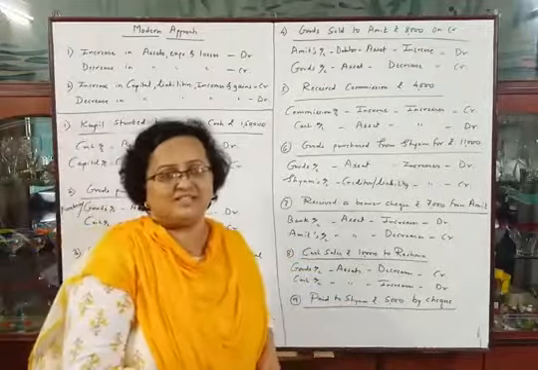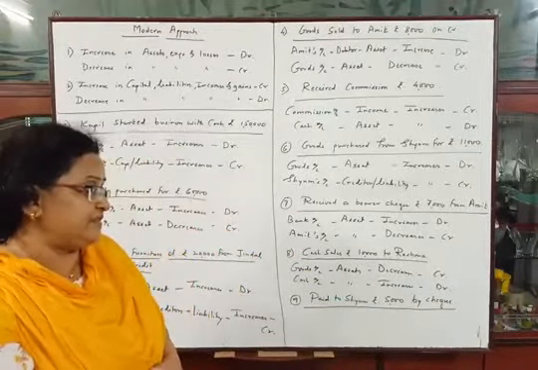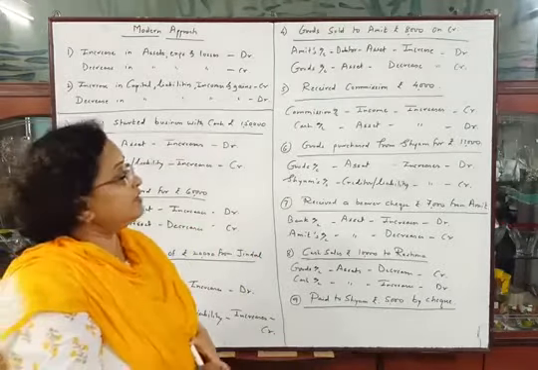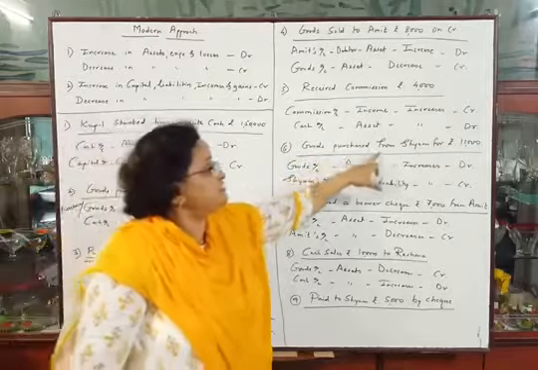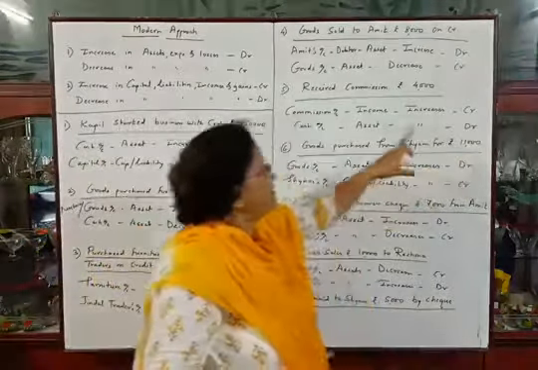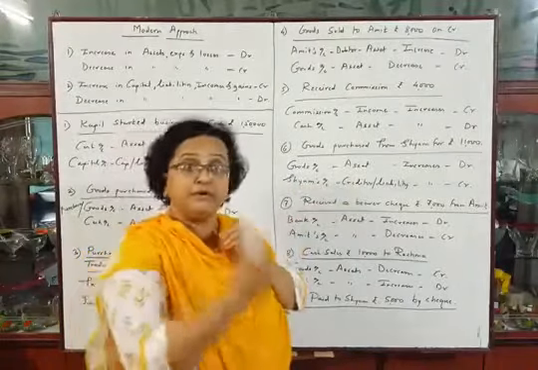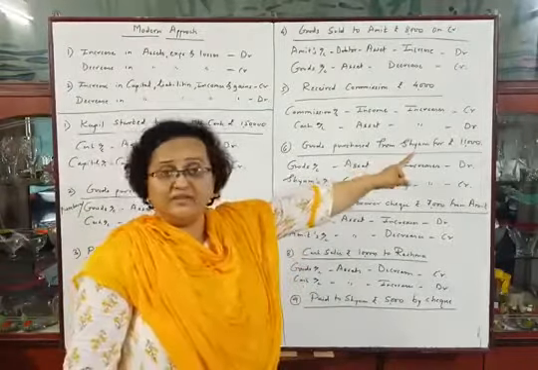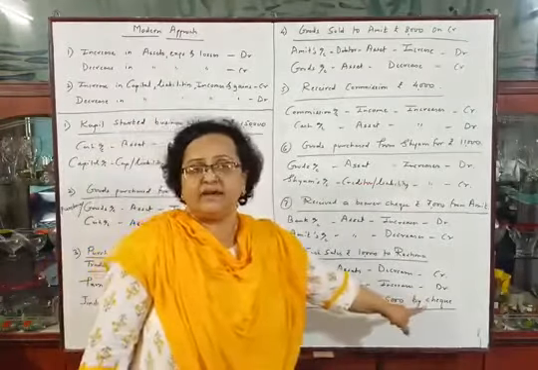Now the last transaction, today's last transaction. Paid to Shyam rupees 5,000 by check. See, in the sixth transaction we have purchased from Shyam rupees 11,000. This was a credit transaction and Shyam is our creditor. Amount is payable to him. From that 11,000, now we are paying him rupees 5,000 by check.